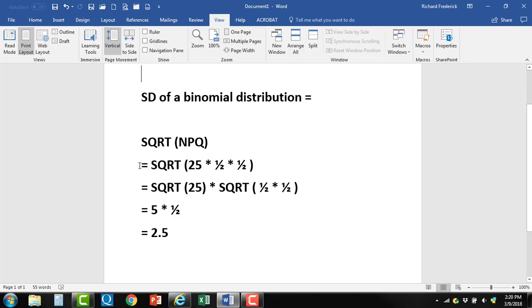So our standard deviation is given by the square root of 25 times 1/2 times 1/2, which is the same as the square root of 25 times the square root of 1/2 times 1/2. The square root of 25 is 5. The square root of 1/2 times 1/2 is 1/2. So our standard deviation is 2.5.